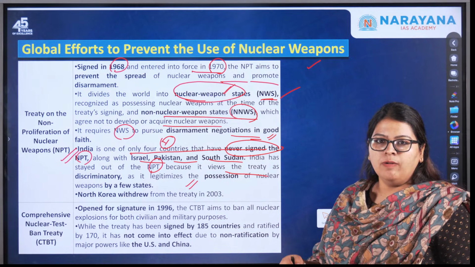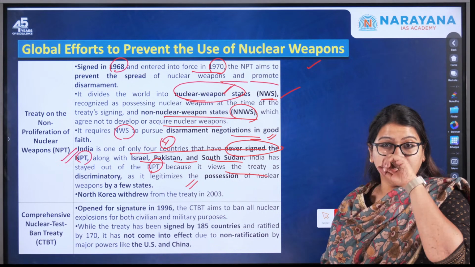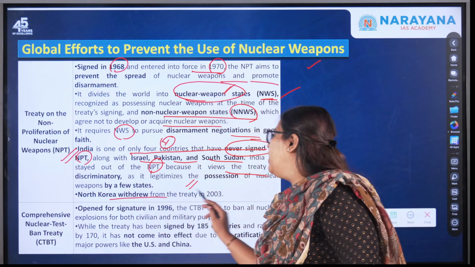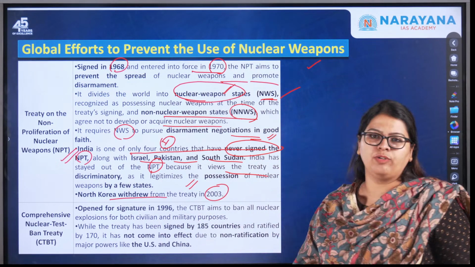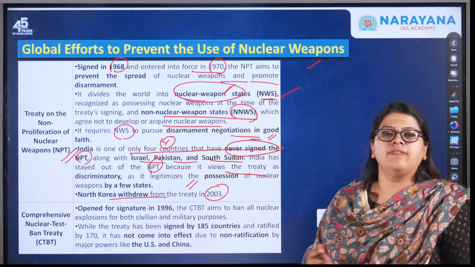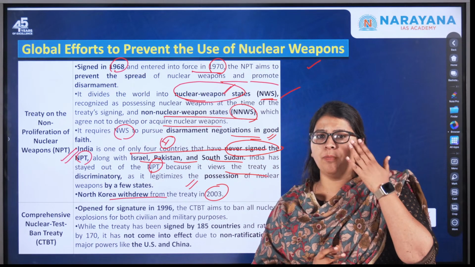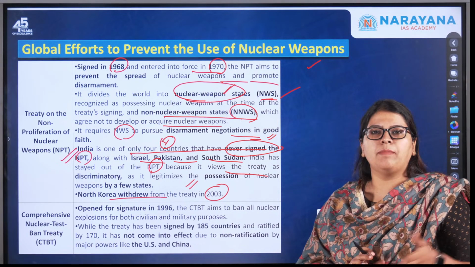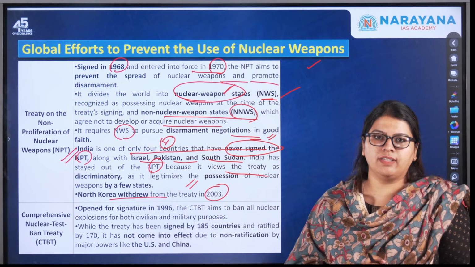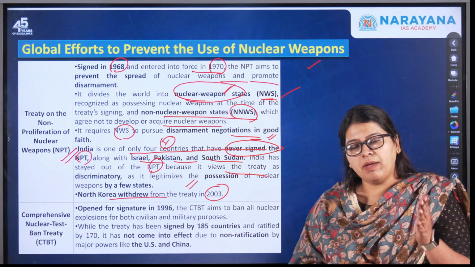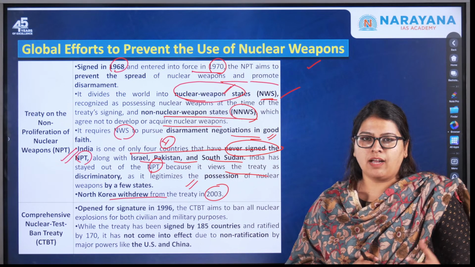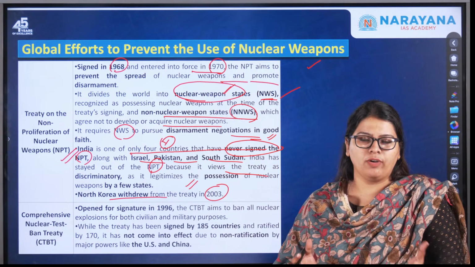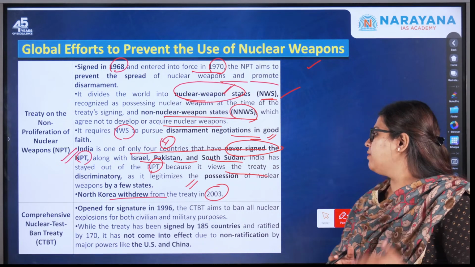And also, the country which actually withdrew from this particular treaty, the NPT, is North Korea, and this actually happened in the year 2003. So these kinds of static points are also important for you to understand. Once there was a question among the BRICS, which was the country which joined last, whether India was a founding member or not, and which country has major shareholding in a bank, etc. All these kinds of questions become important.